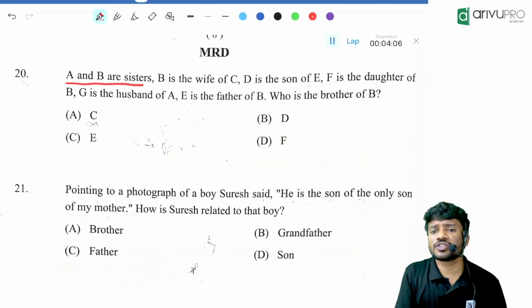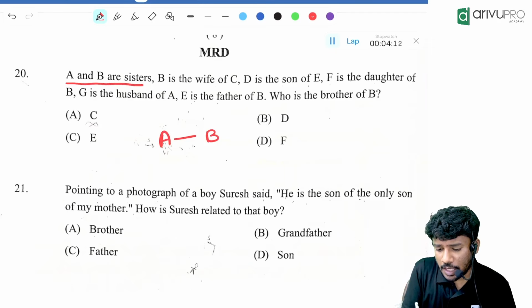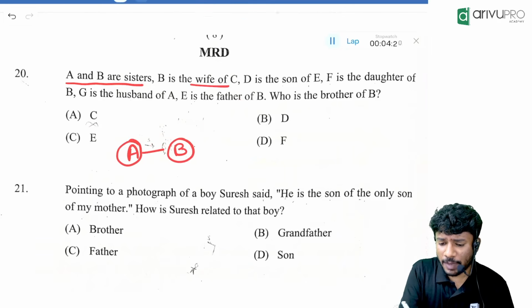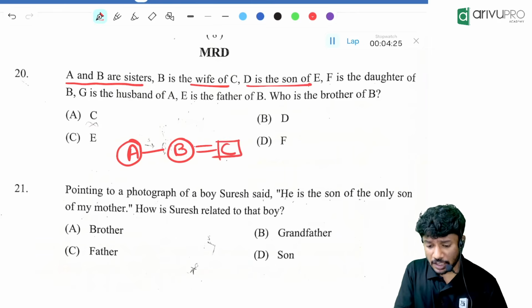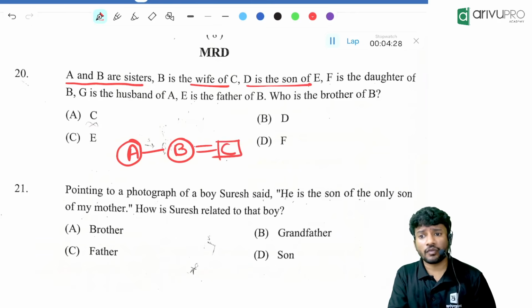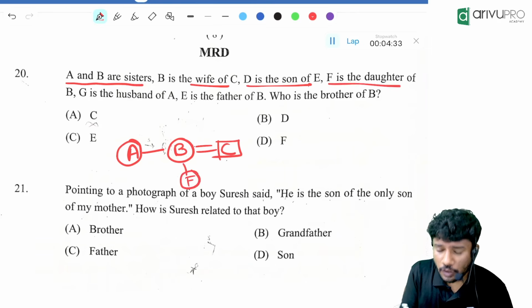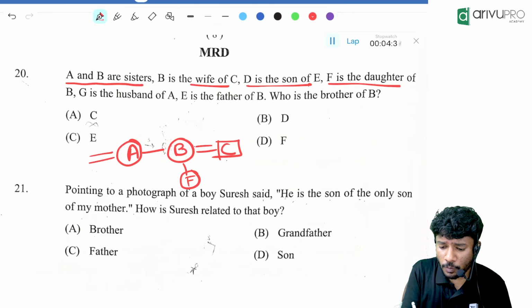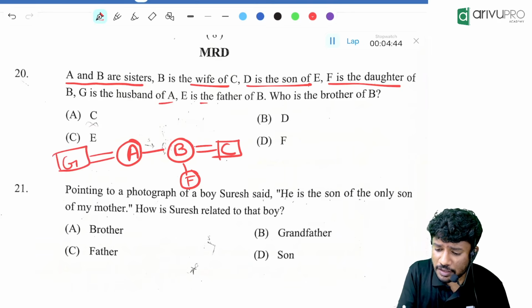A and B are sisters. B is the wife of C, which means B is married to C. Then D is the son of E. Can you connect D and E over here? No, we will keep it over there. Then F is the daughter of B. We will put F in the lower generation. G is the husband of A. That also we wrote. Then E is the father of B.